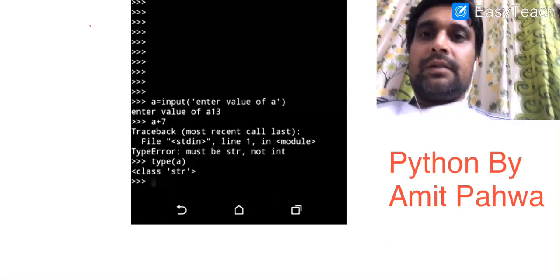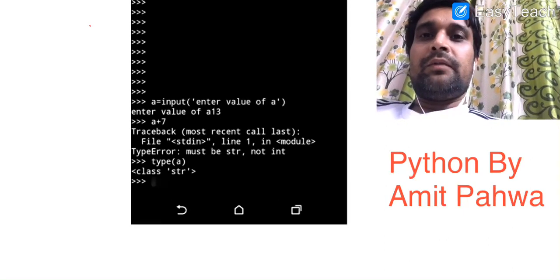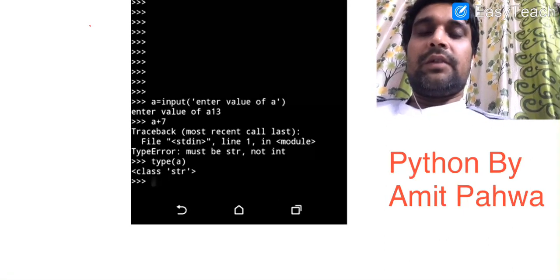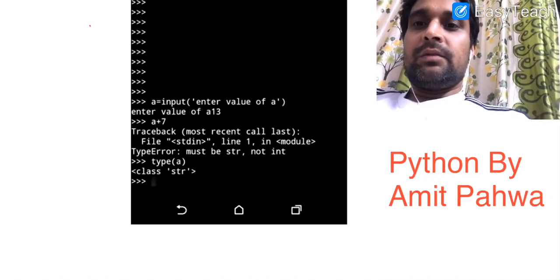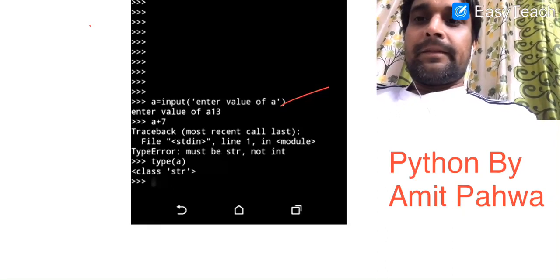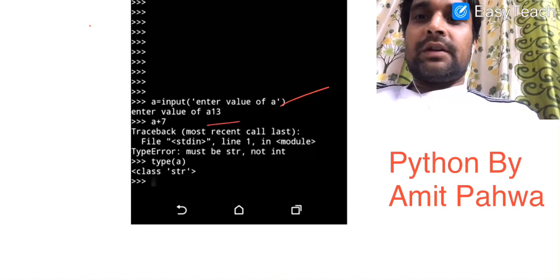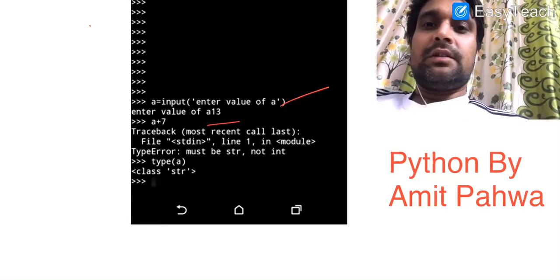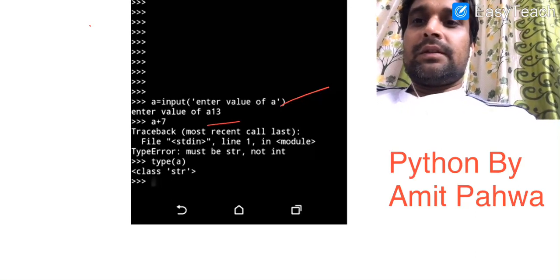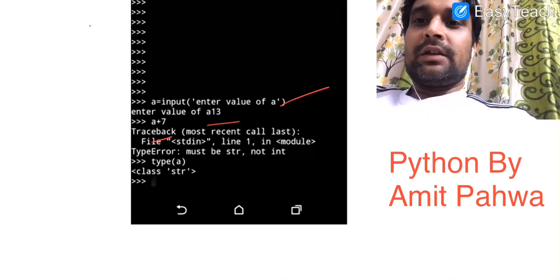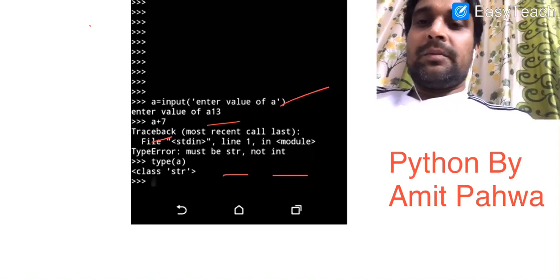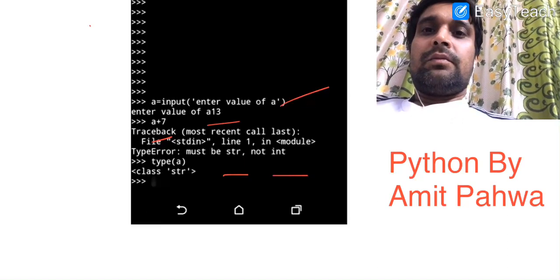Now here we are providing input with the help of the input function available in Python. We write a = input("enter value of a"), then we enter the value 13. According to us 13 is an integer or numeric value. Then we write a + 7. It shows an error: string cannot be added to integer.